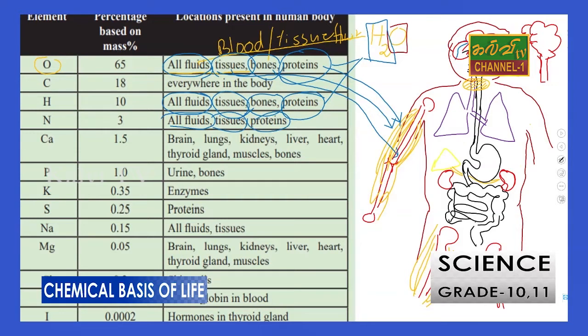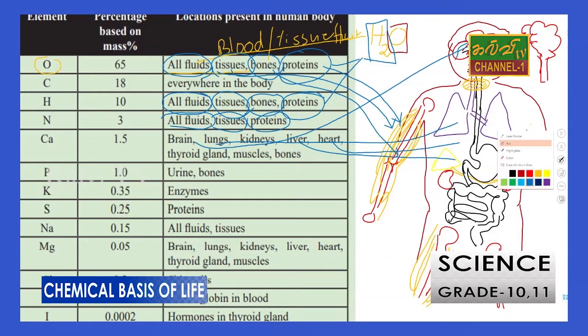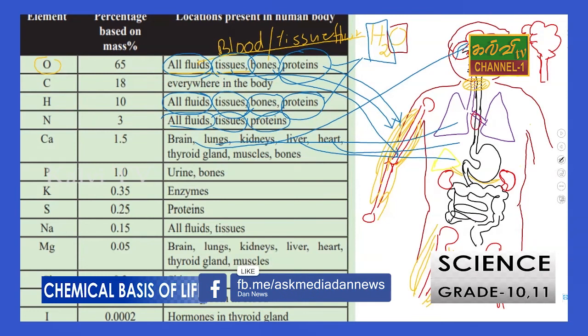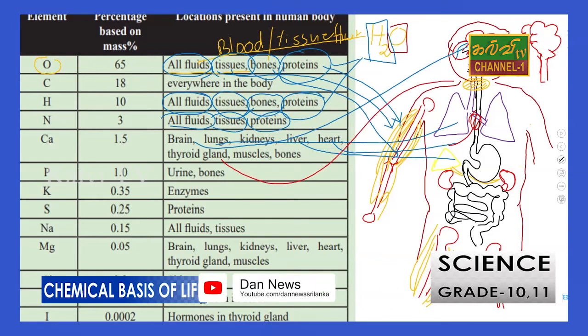Then calcium, it is especially in the brain, lungs, liver and heart. Heart also, we forgot to draw this. Our heart is here. Then the thyroid gland is here. Muscles, bones.